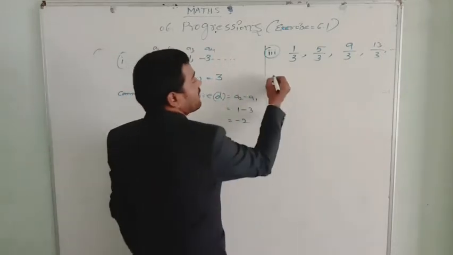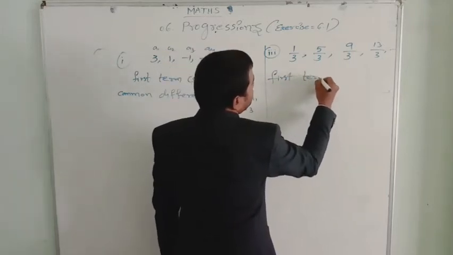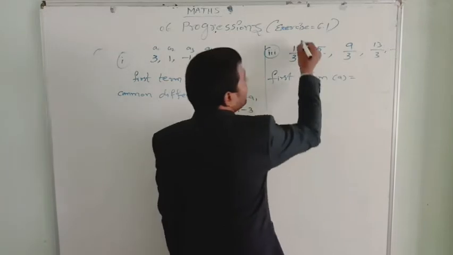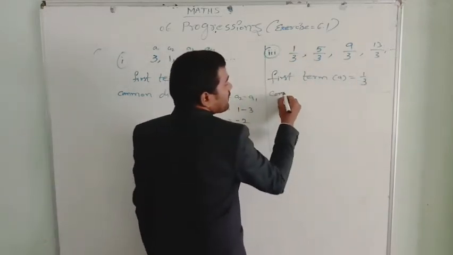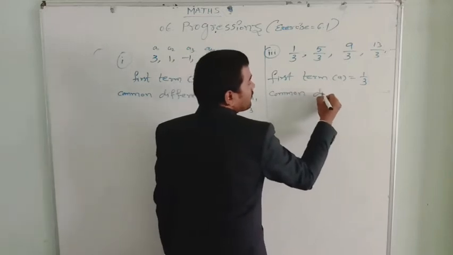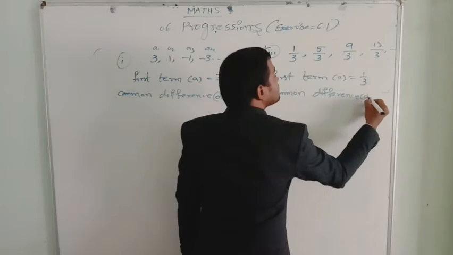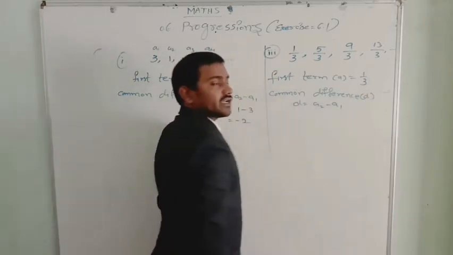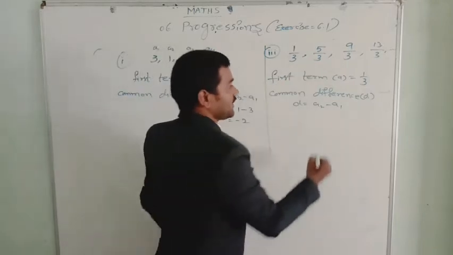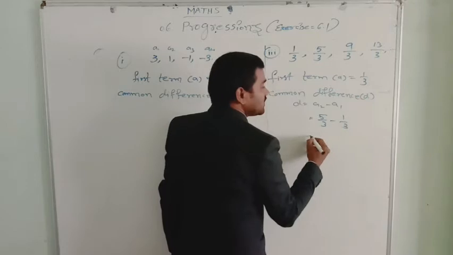Okay, let's write the first term first. First term A equal to what is the first term? 1 by 3. Now next what we need to write? The common difference D we need to write. Let us write D equal to A2 minus A1. What is A2 here? 5 by 3 minus A1, that is 1 by 3.